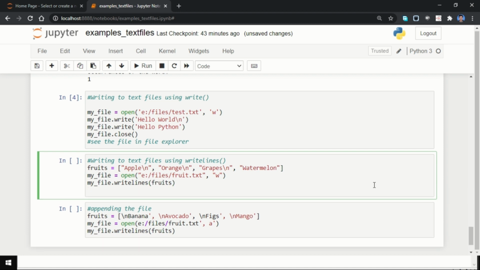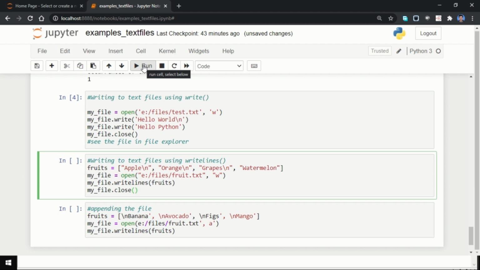I have created a list and now I am going to write that list into the file. The file name is fruit. So let us run this and then let us see what happens.